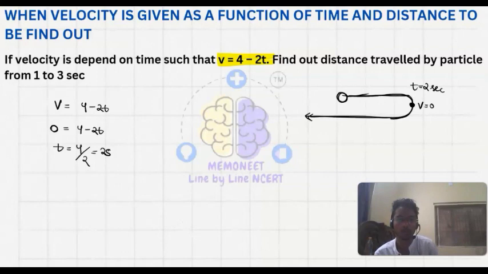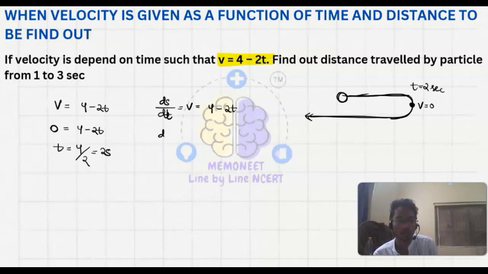So what we need to do, let's find out our displacement expression from the velocity expression. We know that ds upon dt is equals to velocity, which is 4 minus 2t.